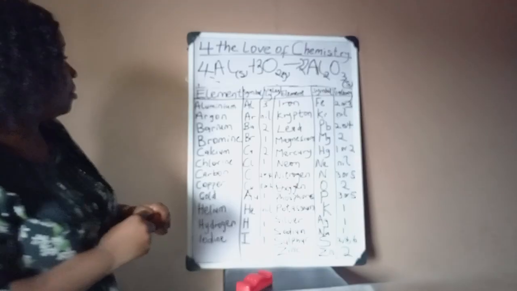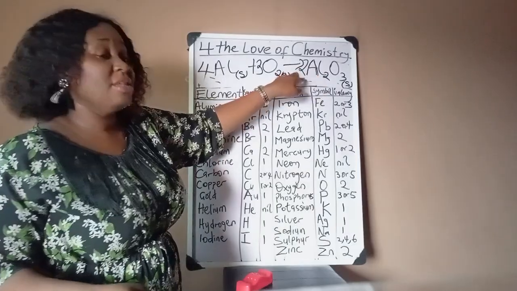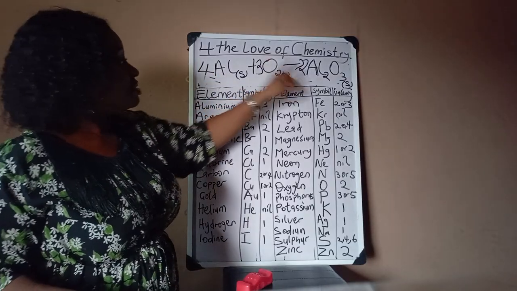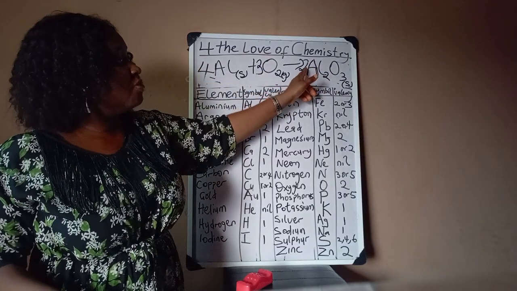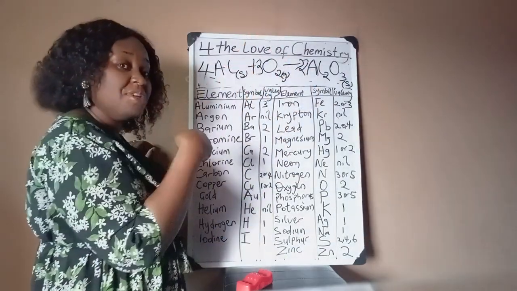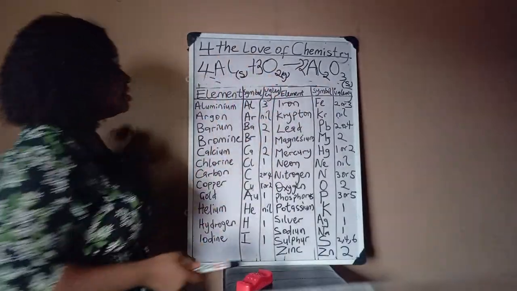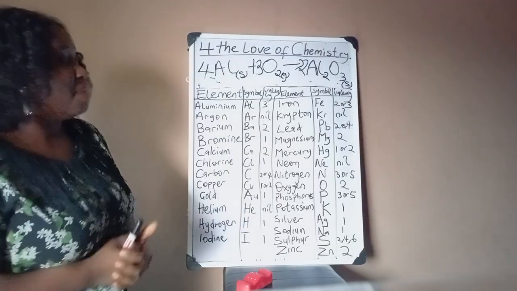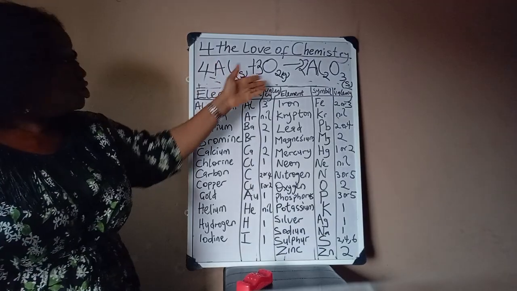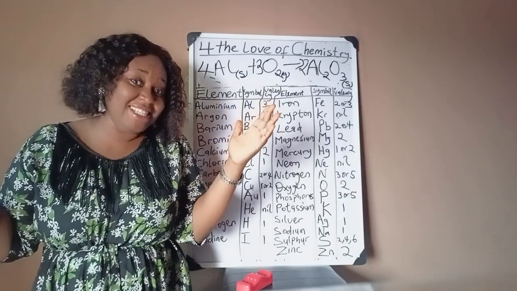So let's see if our equation is now balanced. 4 aluminium atoms. Remember, you multiply the coefficient and the subscript to get the total number of atoms. This time this is 4, this is 4, this time this is 6. This 2 in front of this governs everything here. So that means everything here is being multiplied by the 2 in front of it. So it's not just for aluminium alone, it's also for oxygen. So when we multiply 2 by this, we have 6. This is 6. So the equation is now balanced, and you have just written a balanced chemical equation for the combustion of aluminium in oxygen. How is that? Very simple, right? Okay.